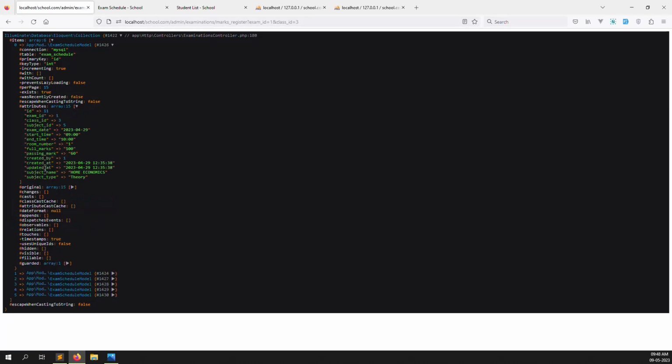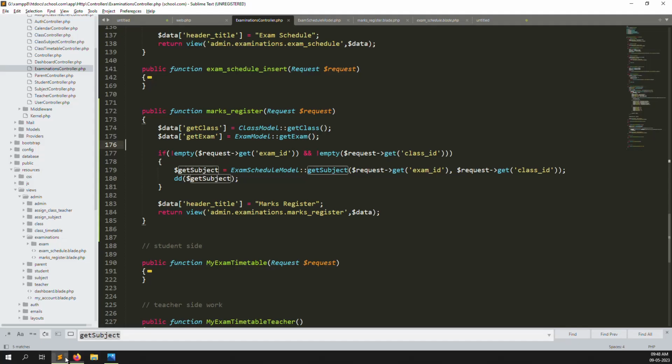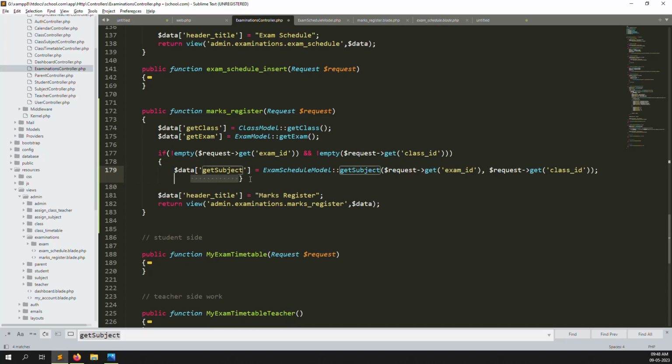I just open one, so you can see the subject name, and I also get the full mark and my passing mark. Okay, so let's show you everything one by one. We can pass the data, get subjects. I can show you now step by step. After that we need to make another foreach loop, and inside the foreach loop we can get the data, but right now I just show you here.